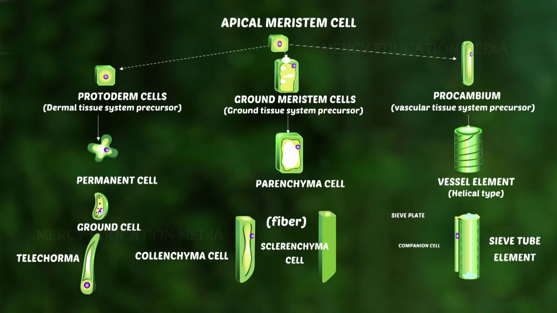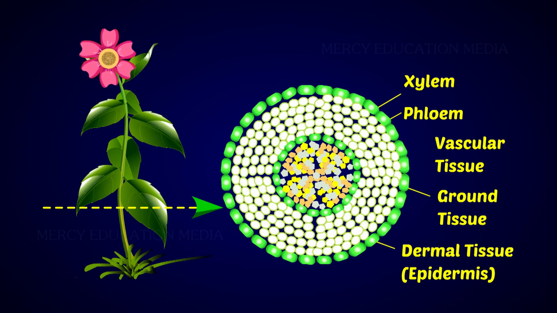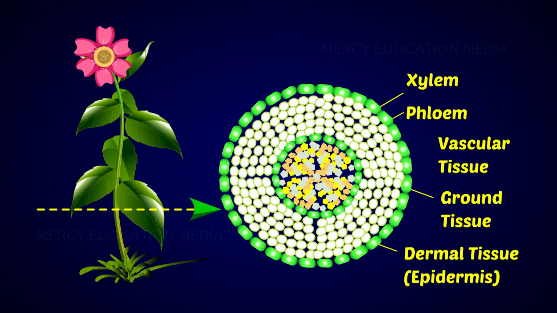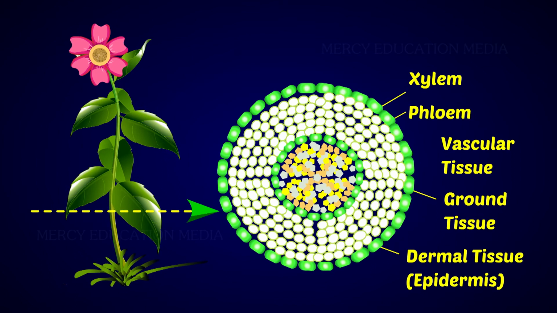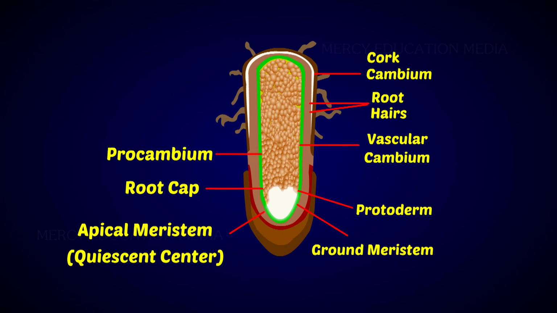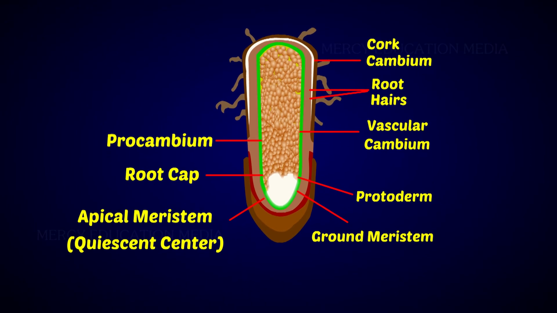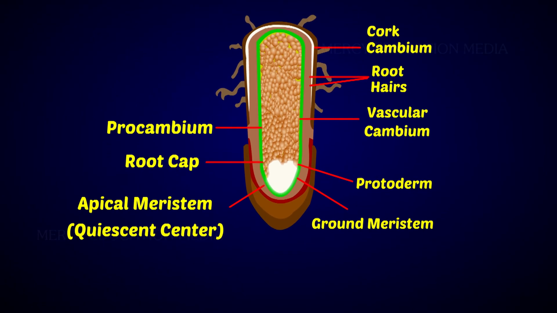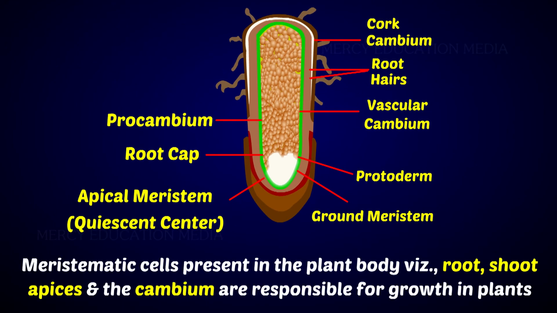Differentiation is the transformation of identical cells into different tissues. Depending upon the various structural, functional, and physiological needs of the plant, tissues are of different types. Growth and differentiation result in development, which leads to the growth form of the plant. Meristematic cells present in the plant body, namely root and shoot apices and the cambium, are responsible for growth in plants.